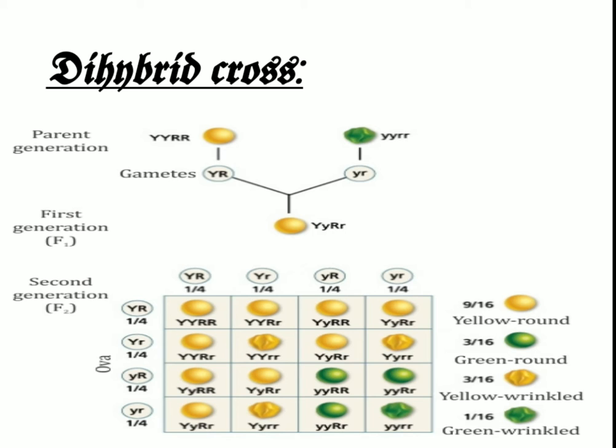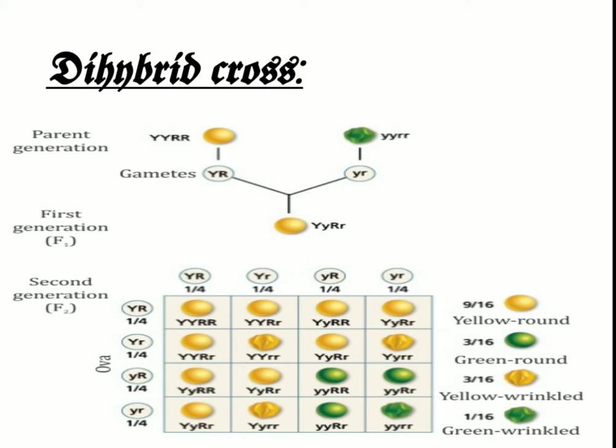During gametogenesis, the capital R, capital Y plant will produce gametes with capital R, capital Y alleles, and the small r, small y plant will produce gametes with small r, small y alleles, which after fertilization will result in a hybrid plant with capital R, small r, capital Y, small y alleles. This is a heterozygous condition, but phenotypically it will be just like the dominant parent, that is round and yellow.